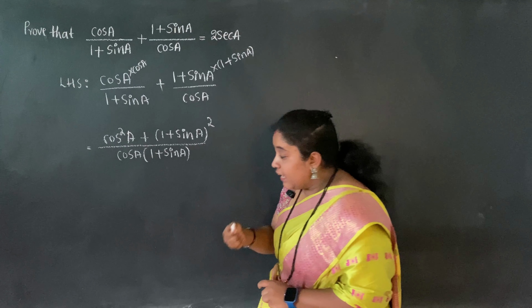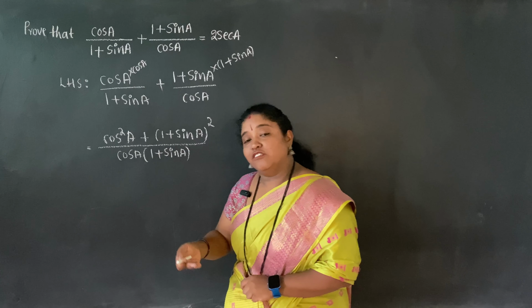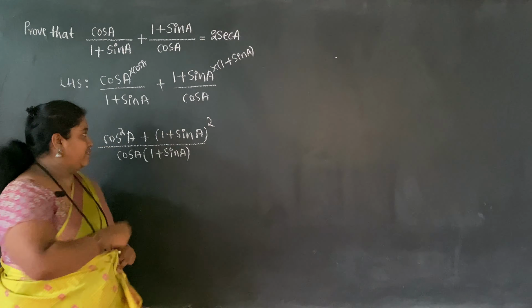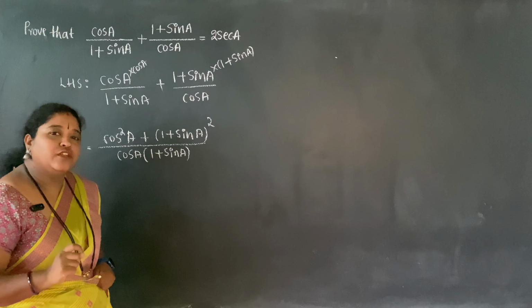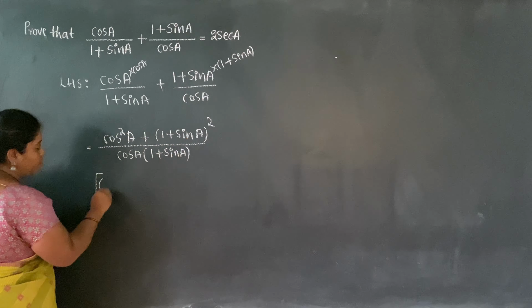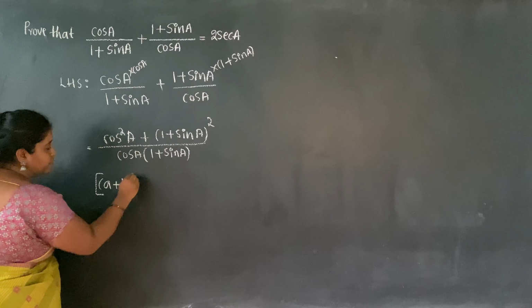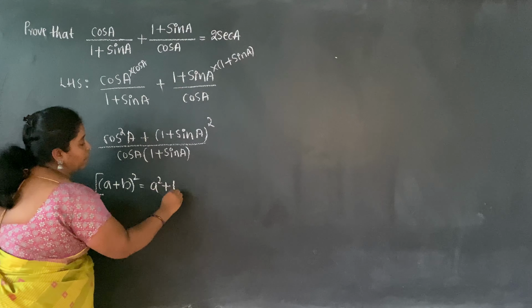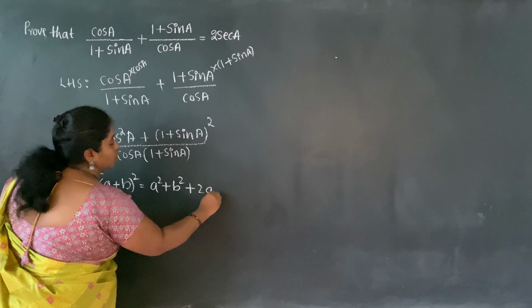Take the decision to simplify as much as possible. Looking at this form, it is of the form a plus b the whole square, which is a square plus b square plus 2ab.